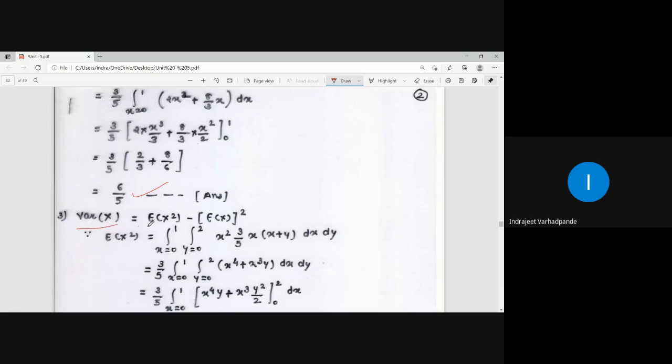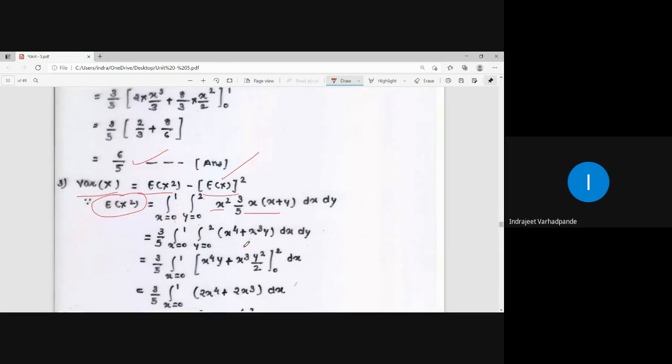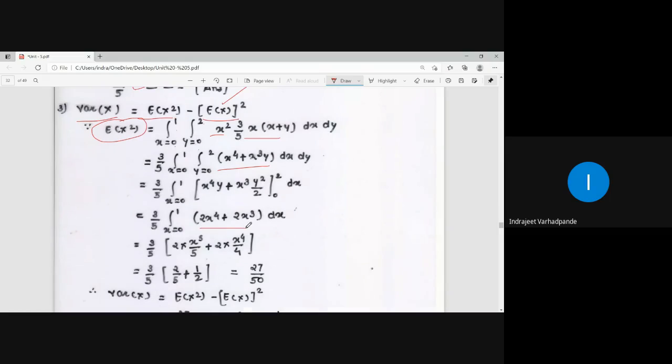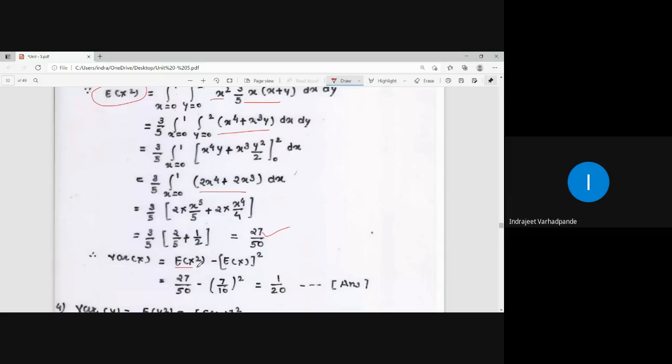Where variance of x is expectation of x square minus expectation of x whole square. I have calculated only expectation of x, so calculate expectation of x square. How will expectation of x square come? X square multiplied by the function, valid for the range 0 to 1 and 0 to 2. Simplify, integrate first with respect to y, the remaining quantity will be integrated with respect to x, put the limit of x, you get the answer. Expectation of x square minus expectation of x whole square will give you variance of x.